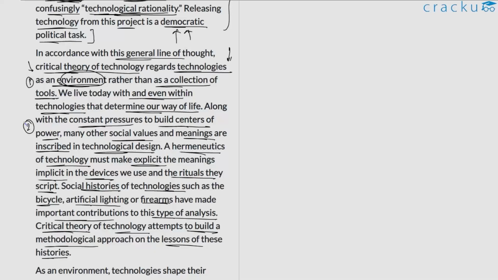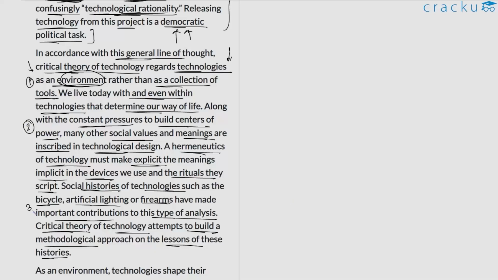Primarily because we identify that social values are at large influenced by technology. So there are certain meanings that are associated with the technology that we design or develop. So that's the agenda here, that we intend to understand the meaning that is hidden behind these technological designs. Why or what purpose does this technology serve? What element of human nature or what element of the society is it reflecting or symbolizing? This is something that we aim to do here.